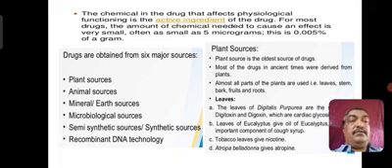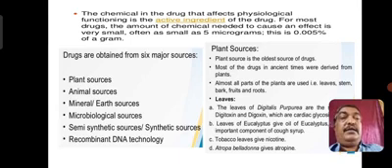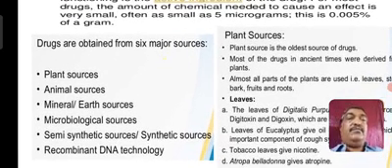So with this we move on to how the drugs are isolated and what the natural sources available are. Okay, so you can see drugs are obtained from six major sources: plant sources, animal sources, mineral sources, that is from the earth, microbiological sources, synthesis methods, and then recombinant DNA technology.